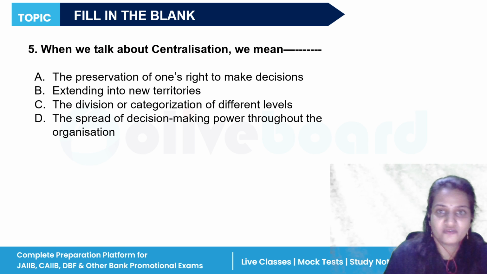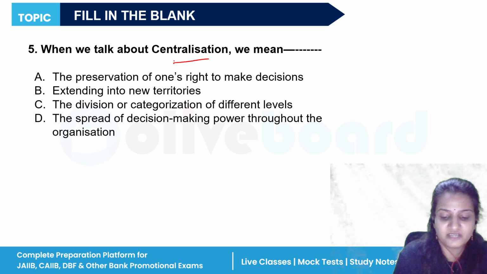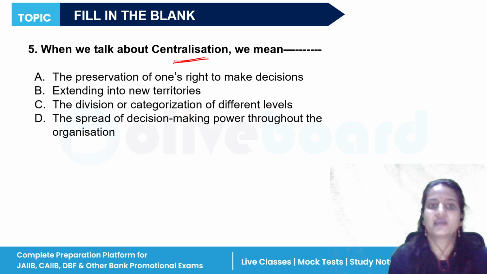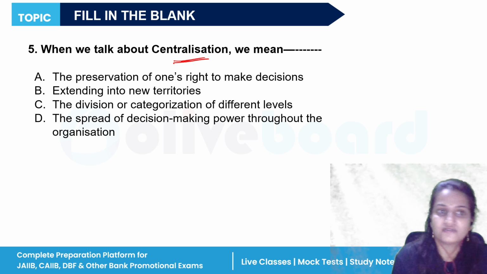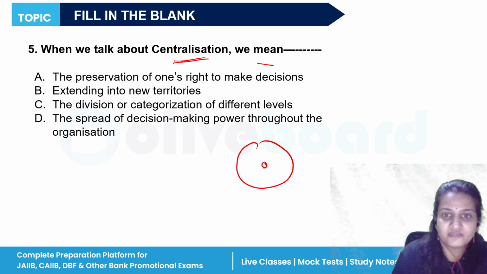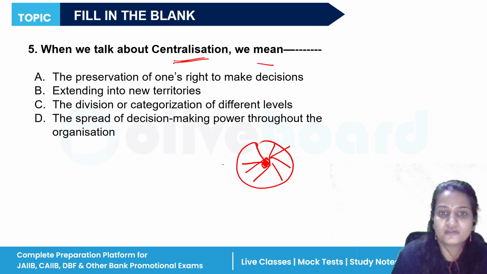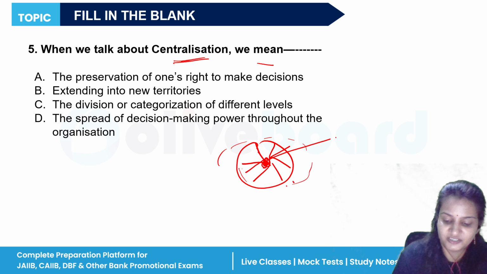Let's move to the last question of this series. When we talk about centralization, the question which we did in the very first question, we have learned the meaning of centralization and decentralization. In the first or second question, the same question was there, but in a different manner. What do we mean by centralization? I have already told you, there is one single authority, a single employee, and he is giving orders, assigning duties to all other employees present in the organization. This is centralization, and the authority lies with the top level manager.